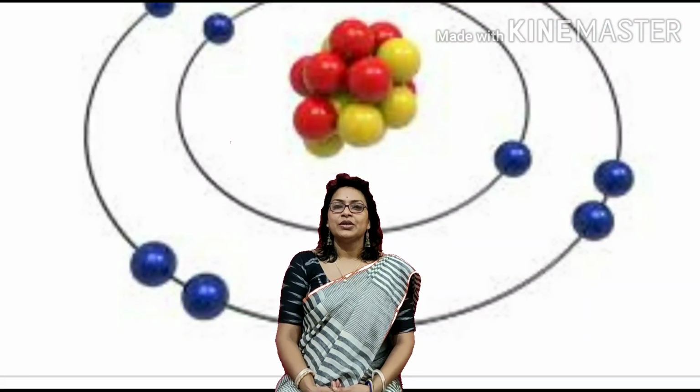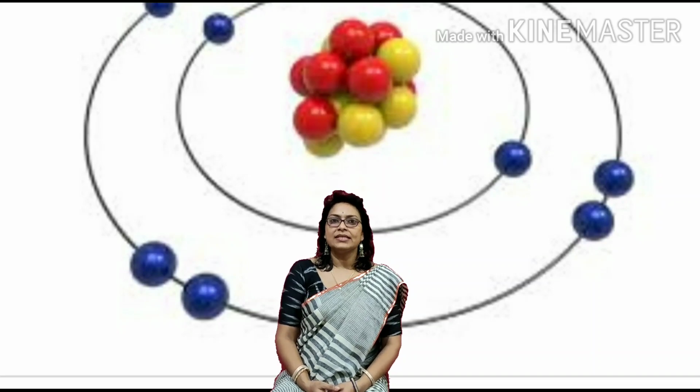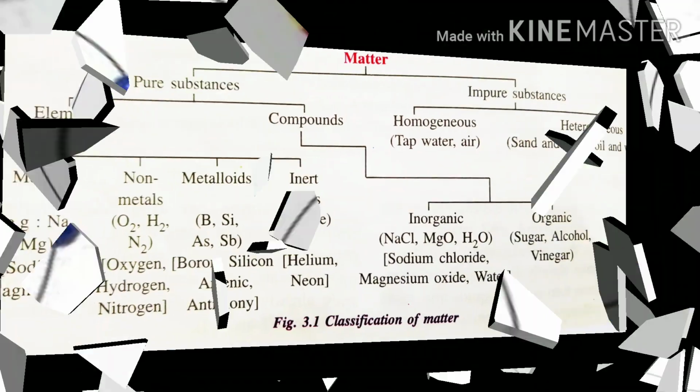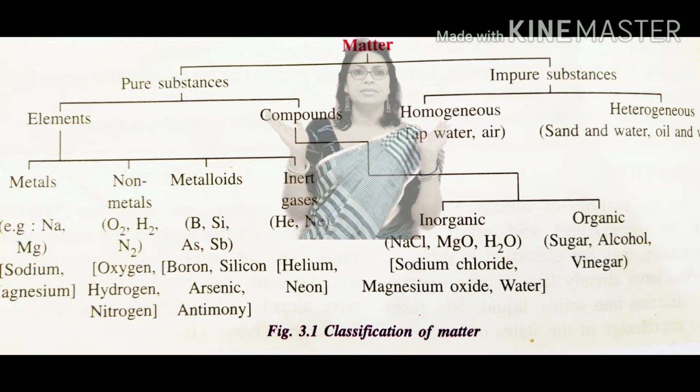Hello students, today we are going to discuss chapter 3 of science, metals and non-metals. At first, let me tell you some basic classifications about matter. Matter is classified into two types: pure substance and impure substance.